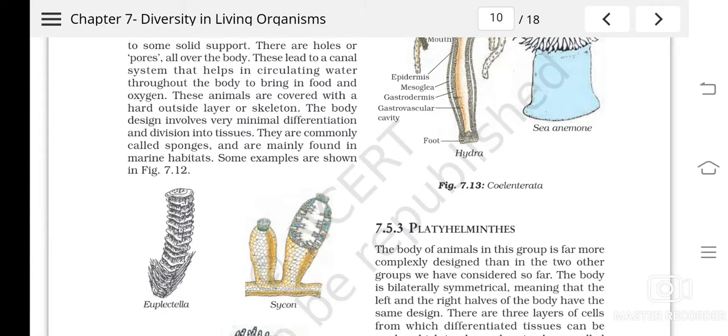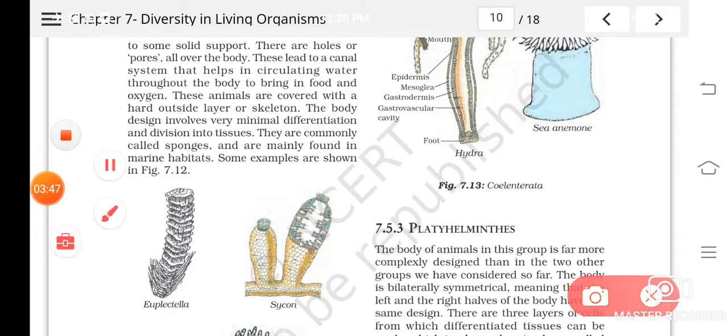When you look at these animals, they have what? A cellular level of organization, meaning their body has cells. Of course, groups of cells are there, but these cells are not joined to form tissues; there is no tissue formation. Then their body is covered with a hard outside layer or skeleton.